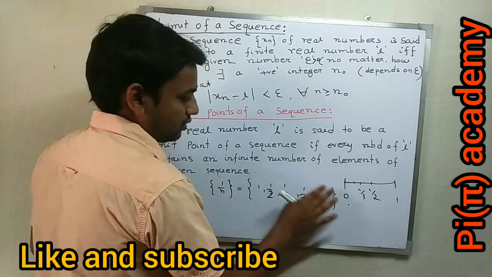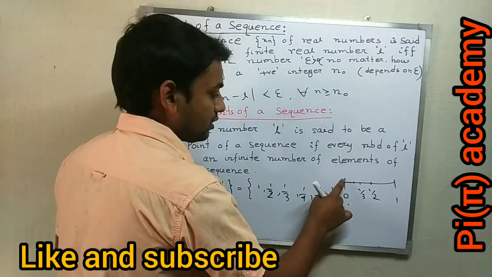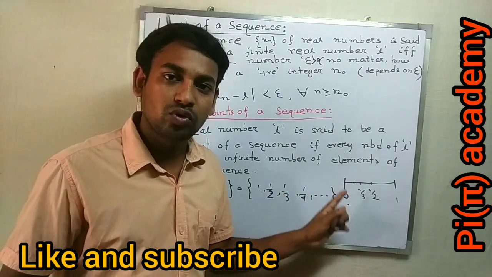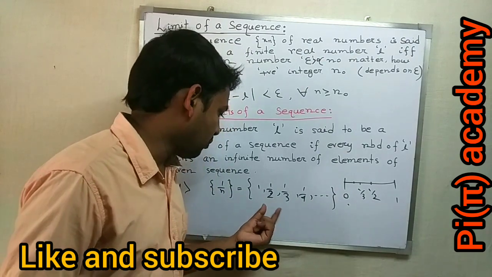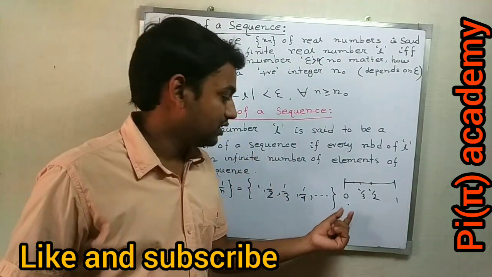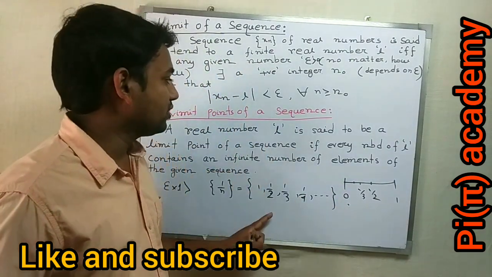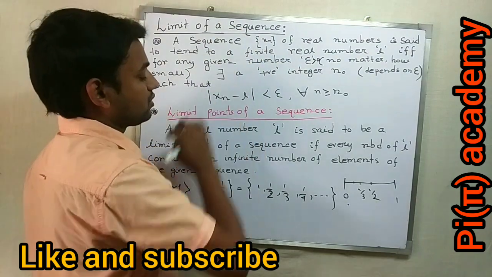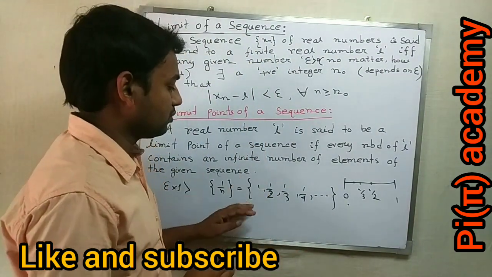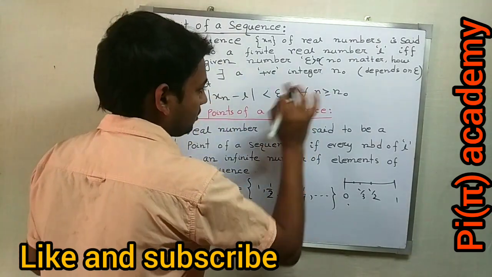Clearly 0 is the limit point of this sequence, since every neighborhood of 0 contains infinitely many points of this sequence. Therefore, by this definition we can say 0 is the limit point of this sequence, and also 0 is the limit of the sequence, because it satisfies this definition.